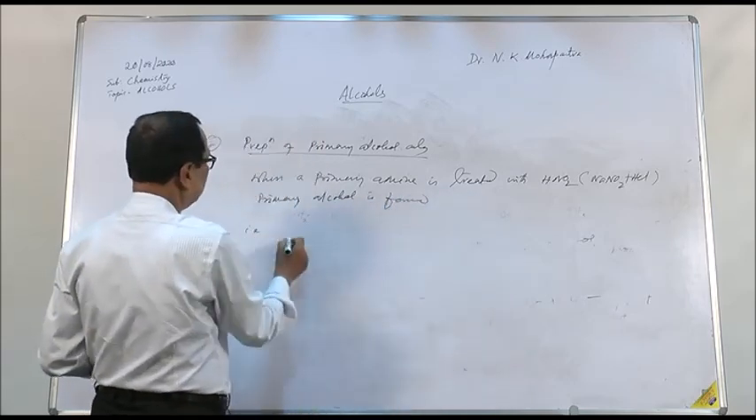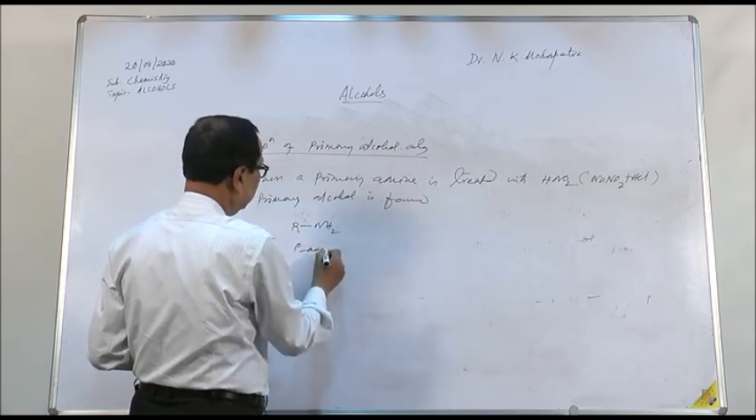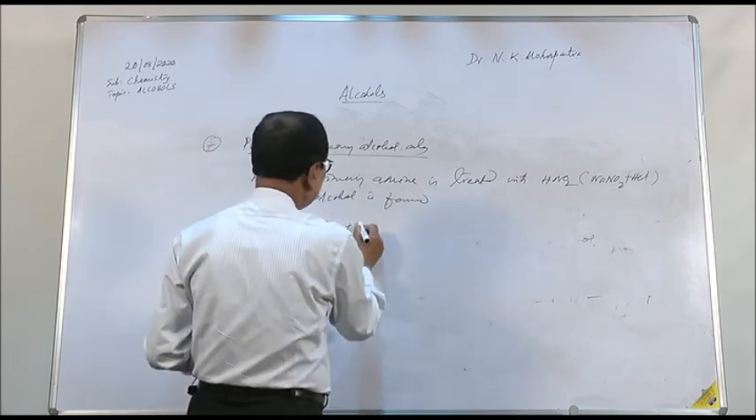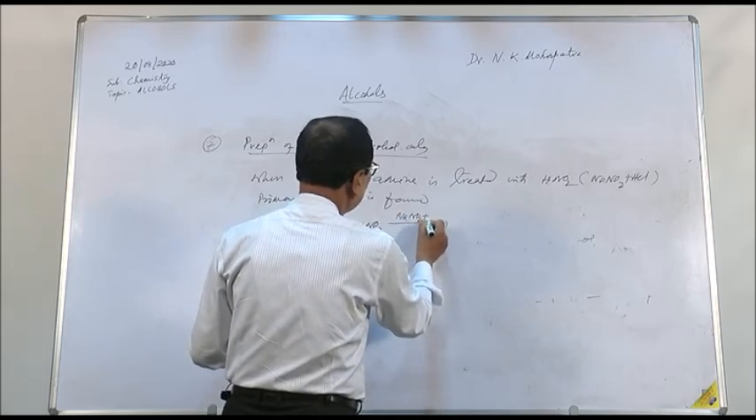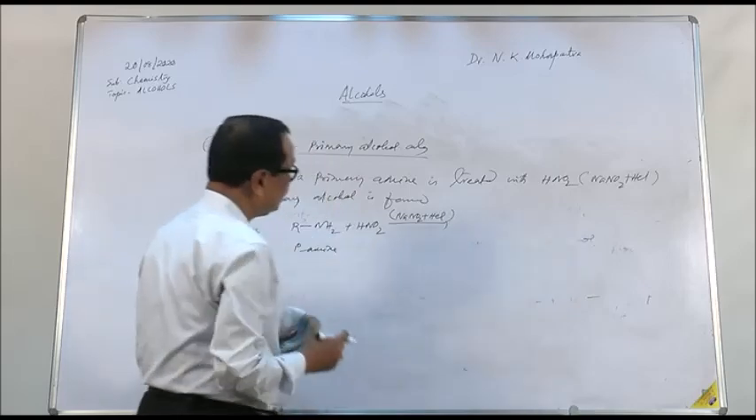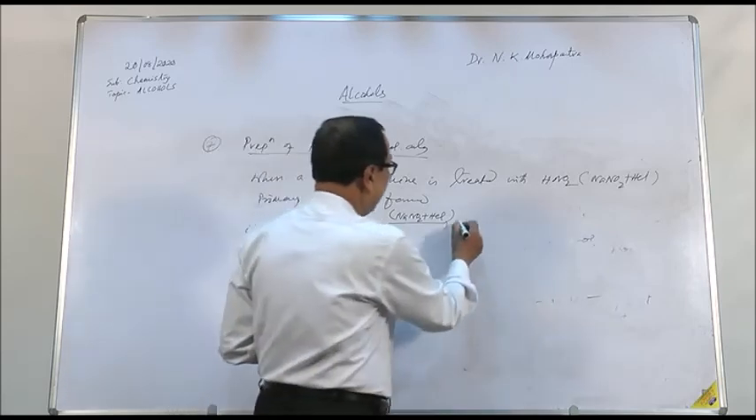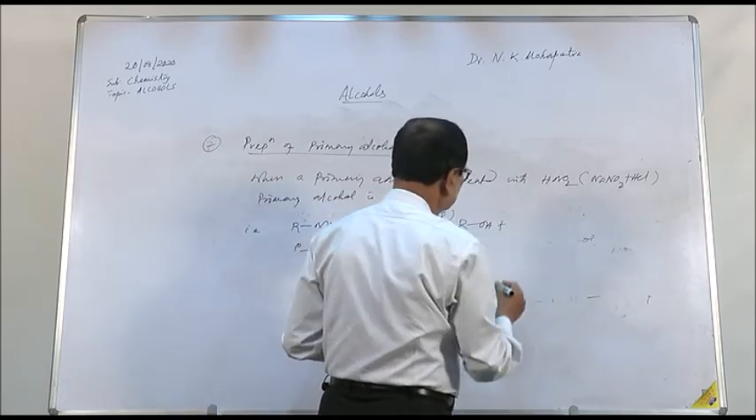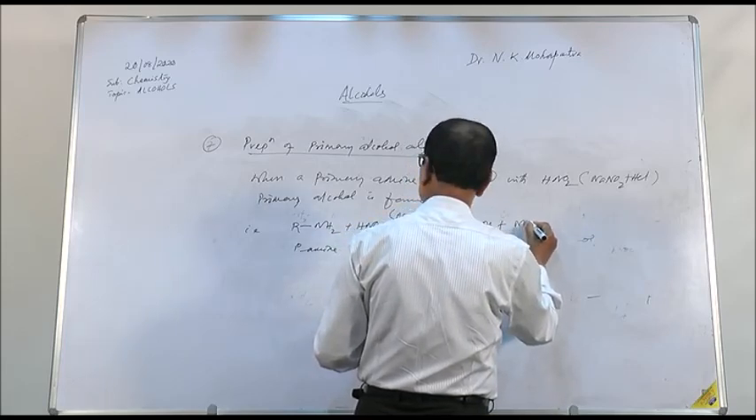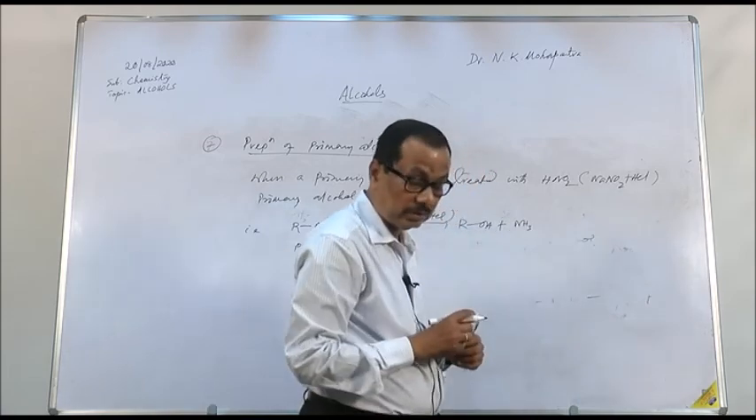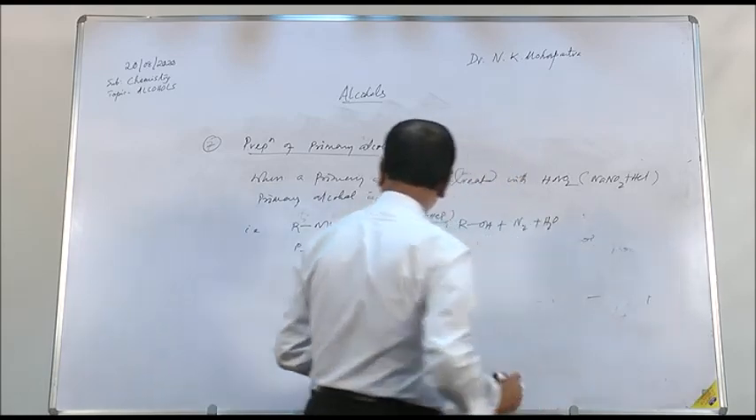That is, you can say primary amine, RNH2. If you are using nitrous acid, HNO2, and as I told you, nitrous acid is not available in the laboratory because of instability, therefore you use sodium nitrite and HCl. The product formed will be ROH plus nitrogen and water.